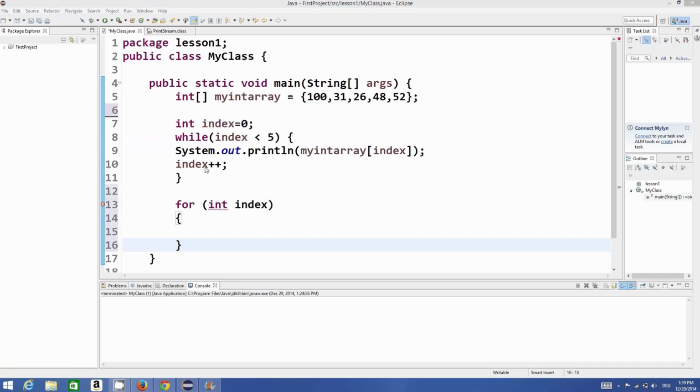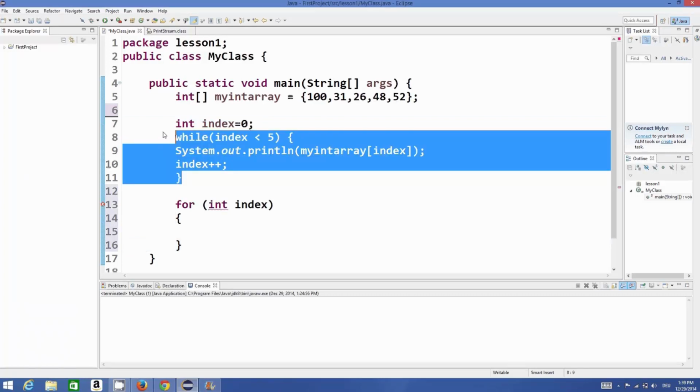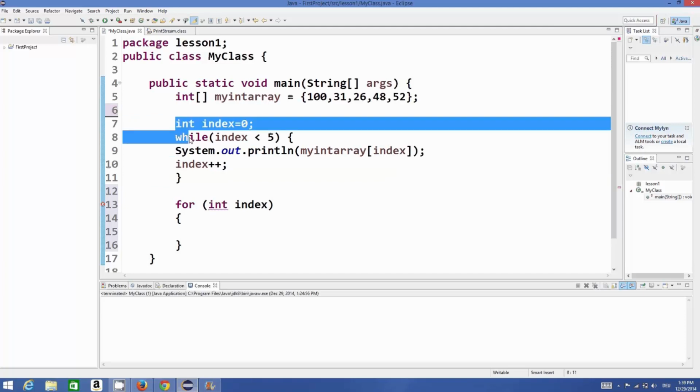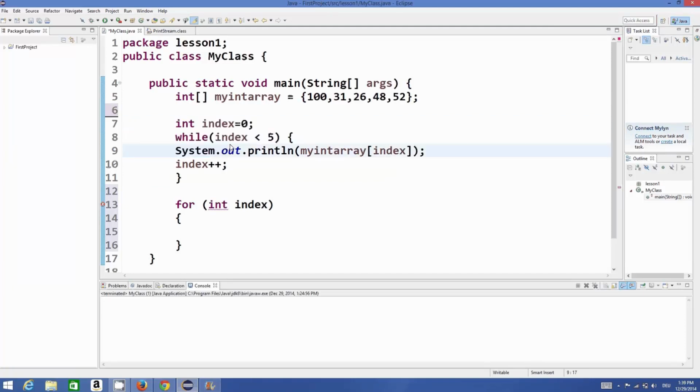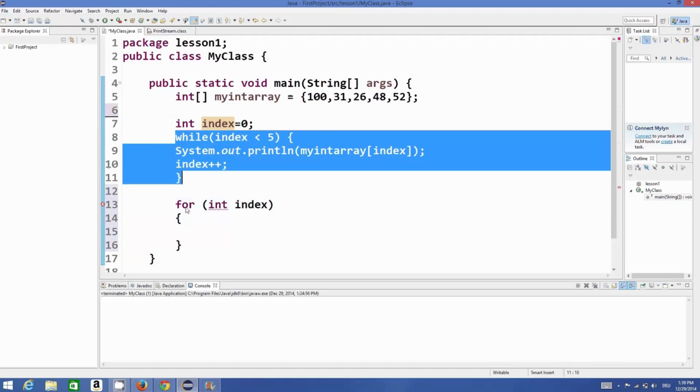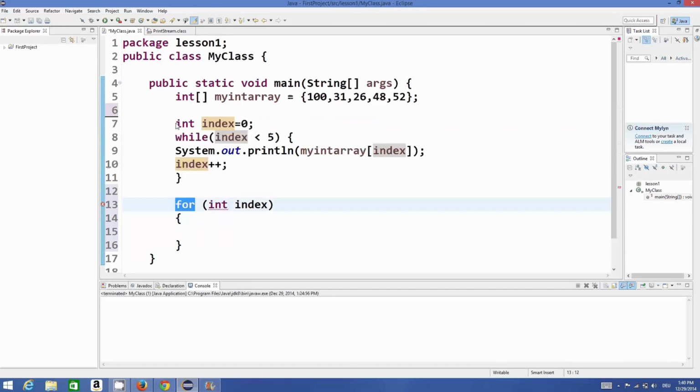In the last video, I showed you how to use arrays and how to print all the elements of the array using a while loop. And we declared this integer index in the last video. This declaration we did outside our loop, which was a while loop. But using a for loop you can initialize this index inside the expression itself.